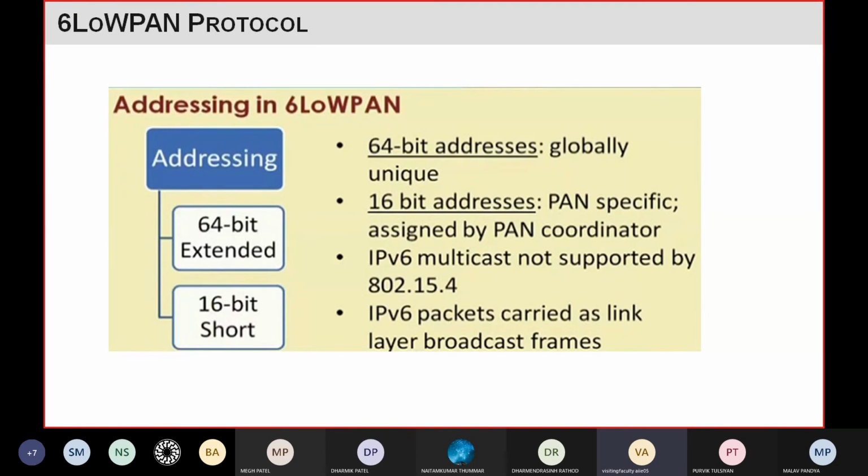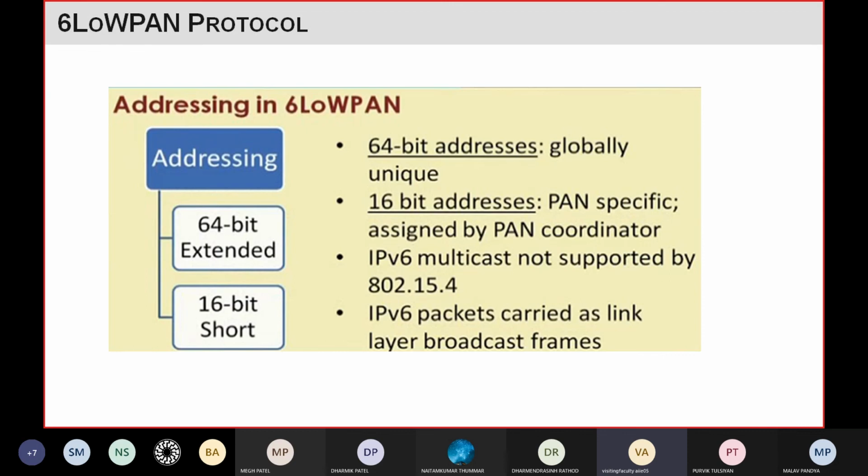For addressing, this protocol has two different types. It can use a 64-bit address, and it can also use a 16-bit address. When it uses the 64-bit address, 64 is for the transmitter and 64 for the receiver, so a total of 128 bits.